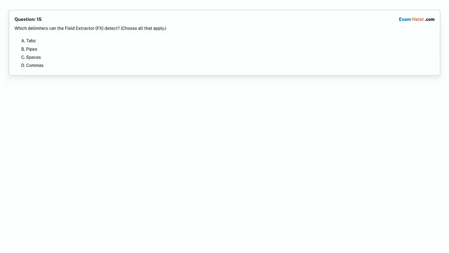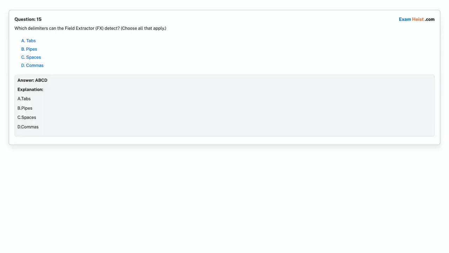Question 15. Which delimiters can the field extractor, FX, detect? Choose all that apply. Option A. Tabs. Option B. Pipes. Option C. Spaces. Option D. Commas. Choose the correct answer. Correct answer is option A.